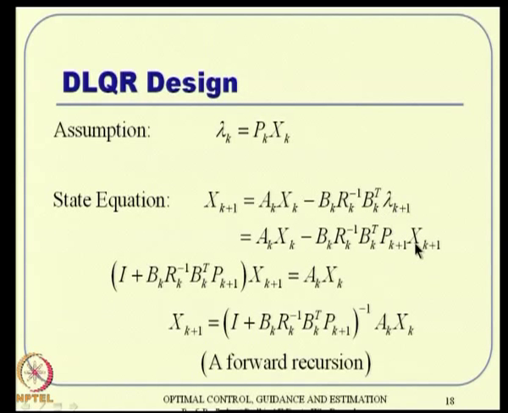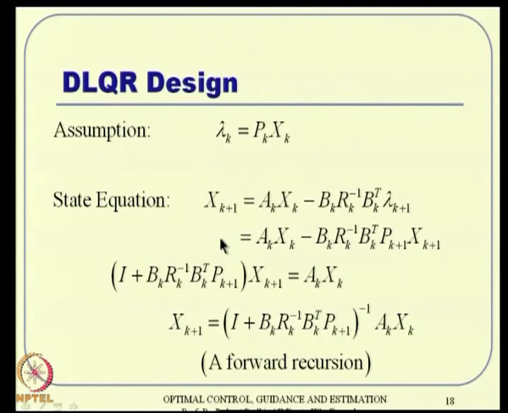You start with xk plus B uk, where uk is minus R inverse B transpose lambda k plus 1, and lambda k plus 1 is Pk plus 1 times xk plus 1. That is also substituted here.